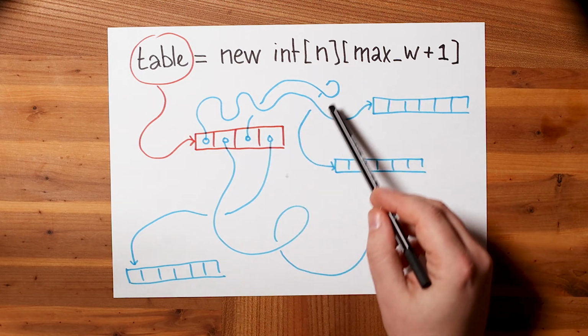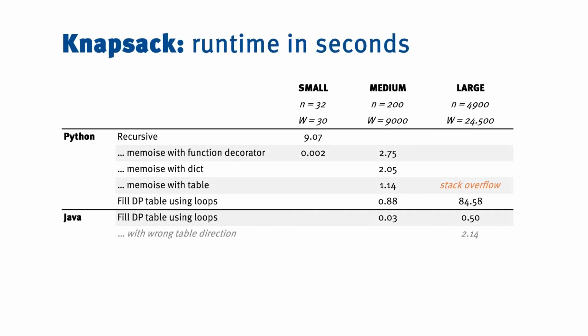Just pause a second to think which axis is the outer loop and therefore which axis should be the outer array based on how I access this table. So here are the runtimes. I think we can do better than this, and just like we could have done at least a little bit better in Python, we can definitely still do better in Java, but let's move on to C++.